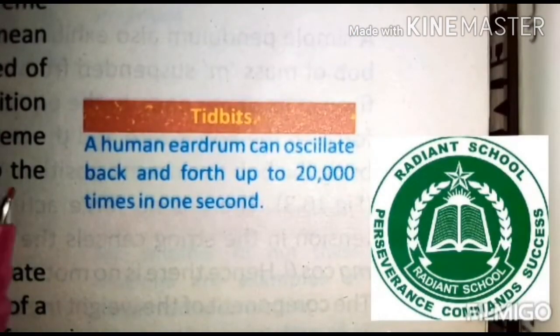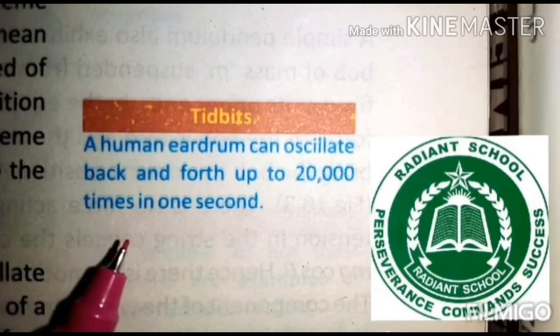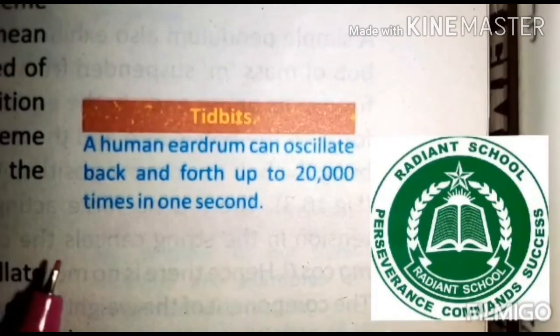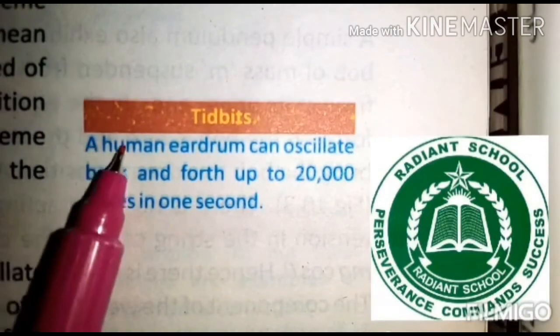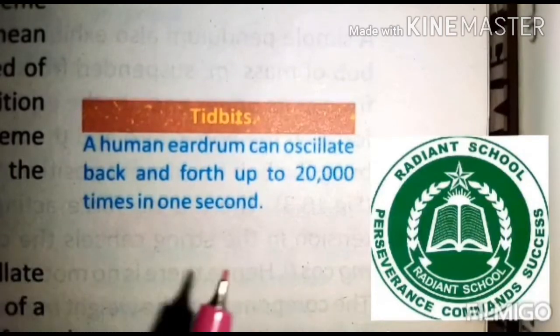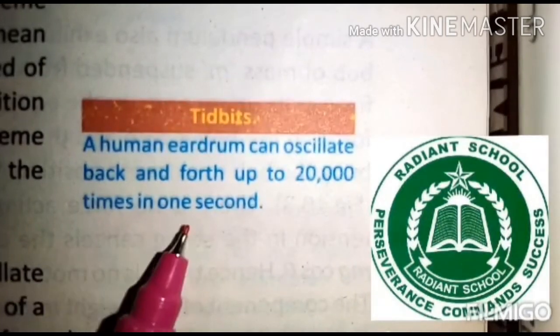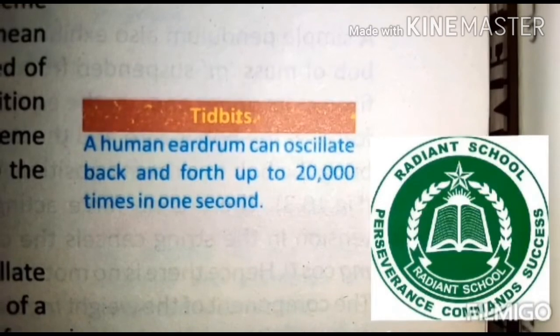We can hear sounds because of the vibrations of the eardrum. The maximum number of vibrations a human eardrum can do is 20,000 times in 1 second. Isn't it a big value?